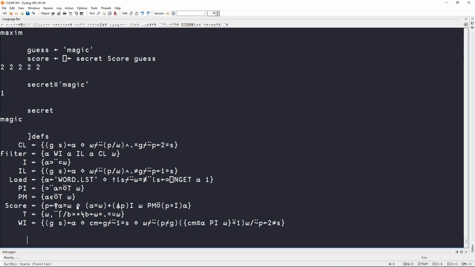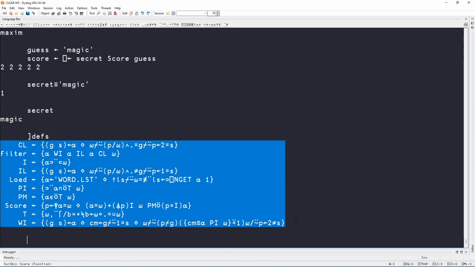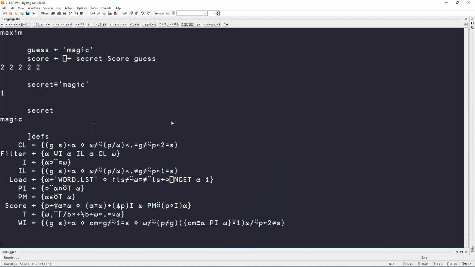Just as a wrap-up, this is all of the code we've written. So remember that we started out by writing just a utility function to load all of our data, and that was the load function. And then we wrote the score function. And we wrote this function so that we could get started on thinking how these things work and considering all the letters that should go where, and the fact that we need to take into account how many of each letter we can find in every single place.